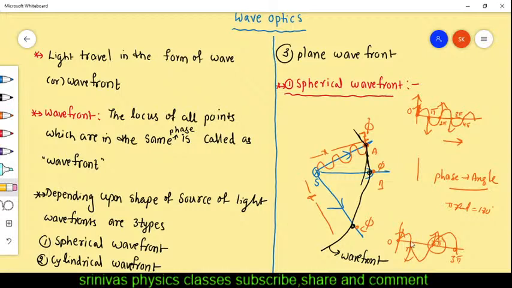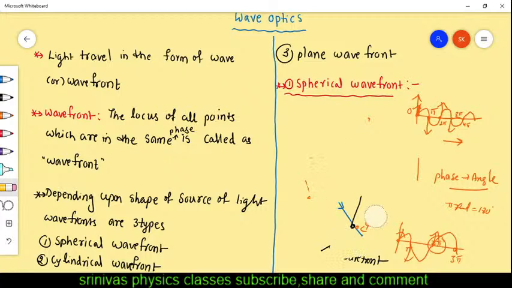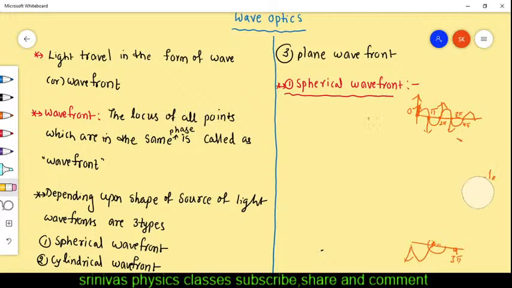Locus means you have to join all the points. Which points do I have to join? We have to join all the points which are in the same phase. Same phase means same angle. And when the light ray travels, its phase will change. Now, the locus of all points which are in the same phase is called the wavefront. You see here.